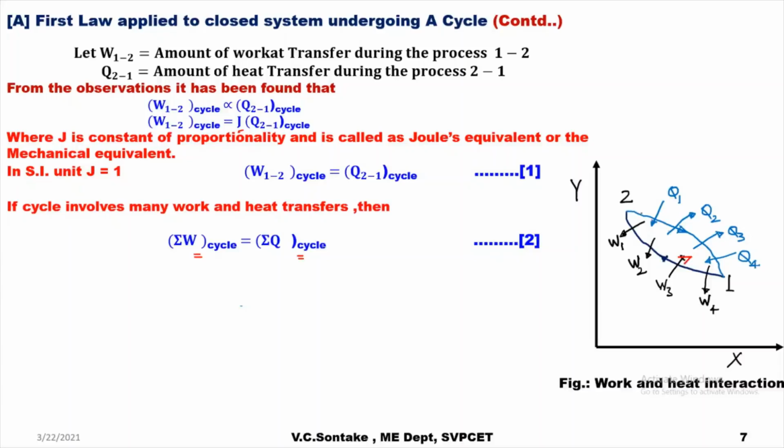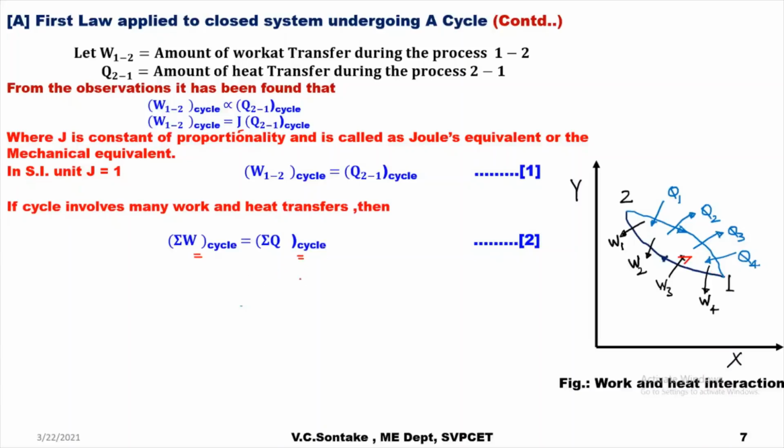Similarly, during process 2 to 1, there are 4 heat transfers involved. Again, according to sign convention, heat transfer to the system is positive, heat transfer from the system is negative. So Q1, Q4 will be positive and Q2, Q3 will be negative. So in this cycle undergone by the closed system, various work transfers and heat transfers are involved.